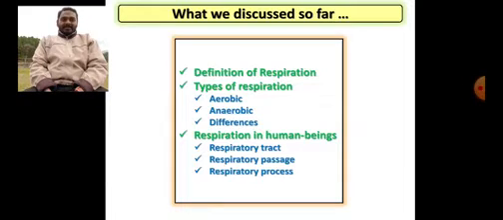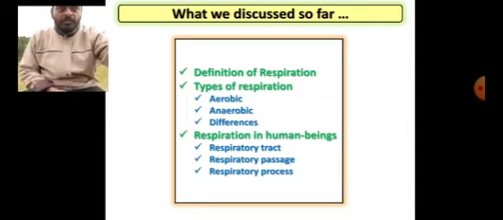So this is Jay Shankar for the next class, and we are dealing with chapter 6, life processes, and we have already completed two important life processes. One is nutrition, another one is respiration. In the previous class we were discussing what is respiration, types of respiration, aerobic, anaerobic, and how they are different from each other. Also we discussed respiration in human beings, the importance of respiration, and the respiratory tract with the help of a diagram, and the respiratory passage and respiratory processes.